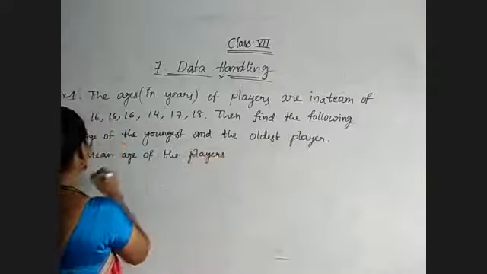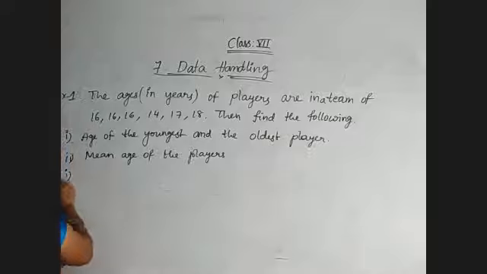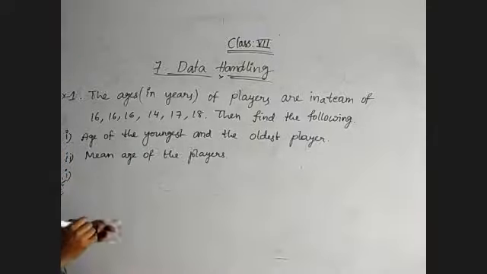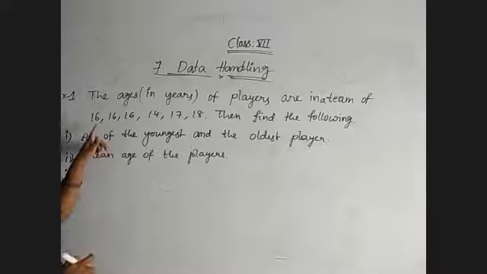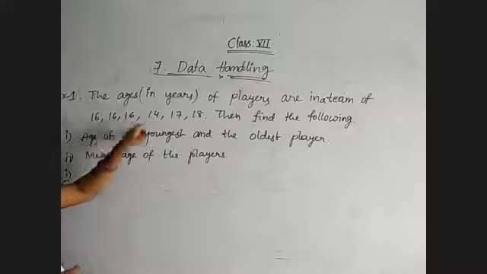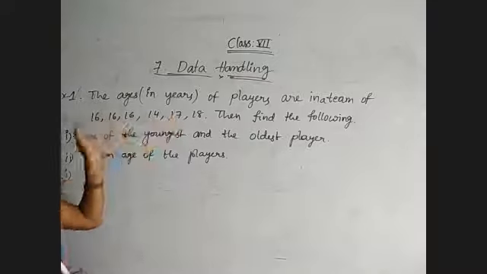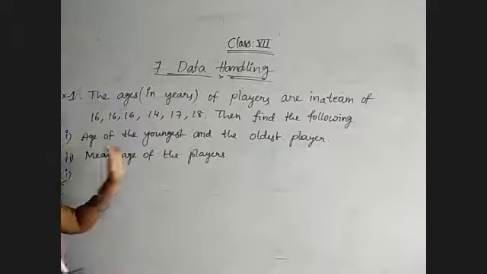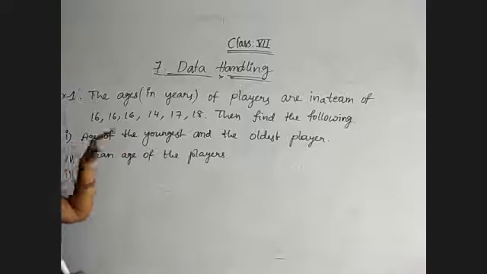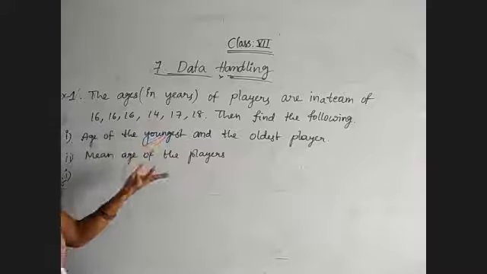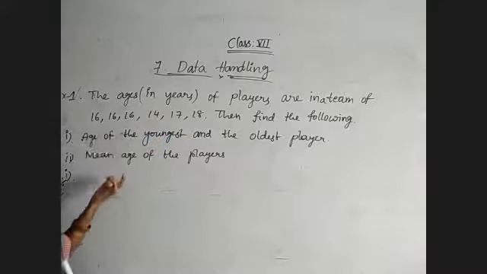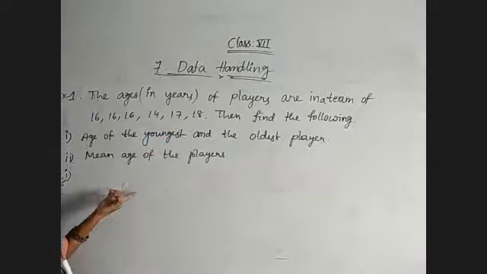For the first problem, just go through the given information. The given data is about age, so all those numbers are in years: 16, 16, 16, 14, 17, 18. Total 6 players are there, so the number of observations is 6. They only listed the observations, so we can find the sum of those observations.